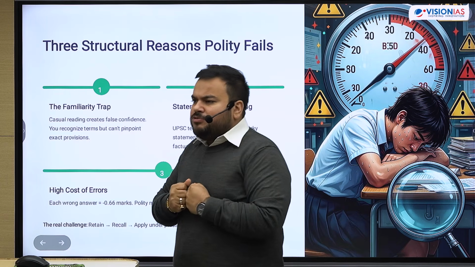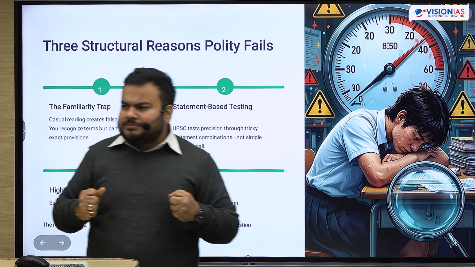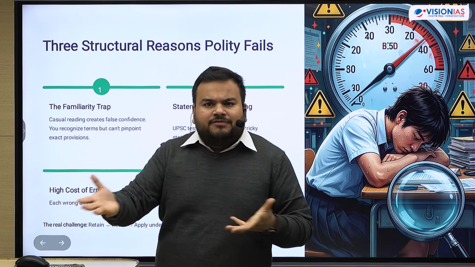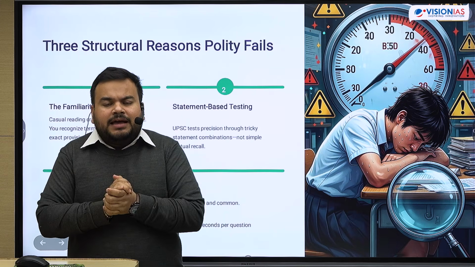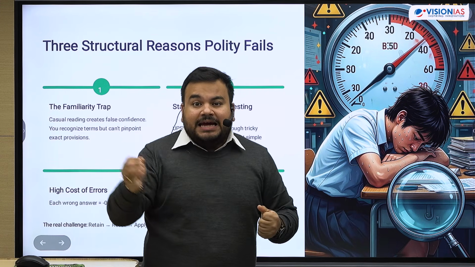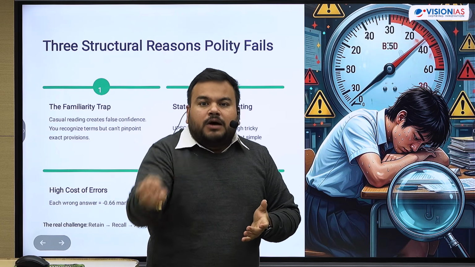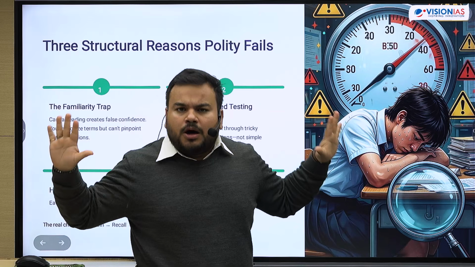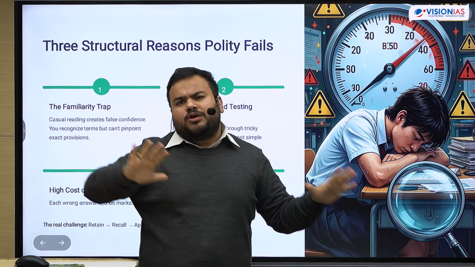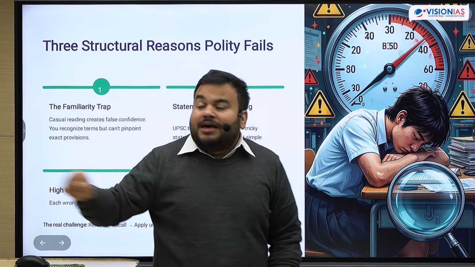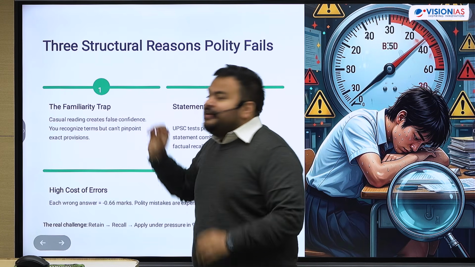Let's say I have read a chapter of president or vice president, and I feel confident कि ये तो मुझे आता है. I have read this multiple number of times, and again in that overconfidence I tend to maybe very superficially revise it. I just browse through the pages and I feel कि ये तो मेरा पढ़ा हुआ है. I have read this topic. That does not require maybe more such detailed revision, and that's where this familiarity trap comes into picture.